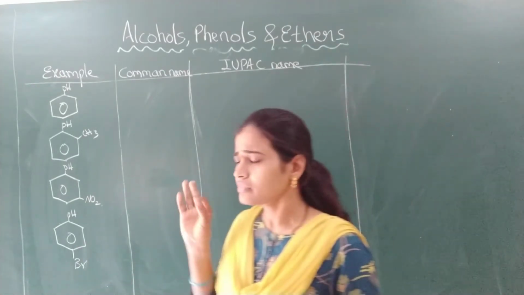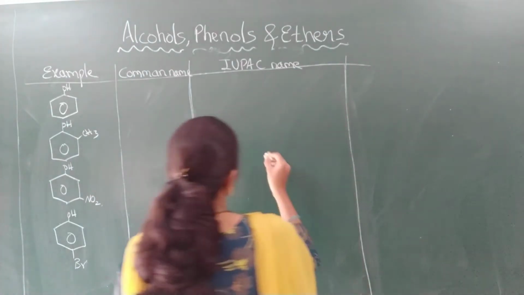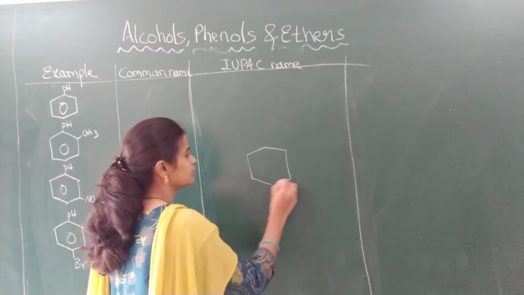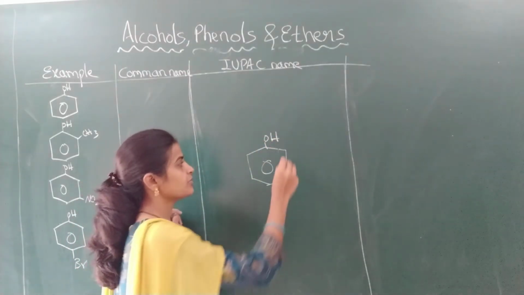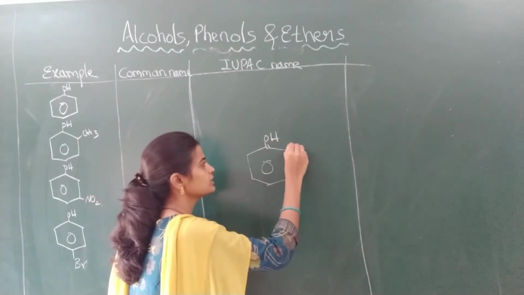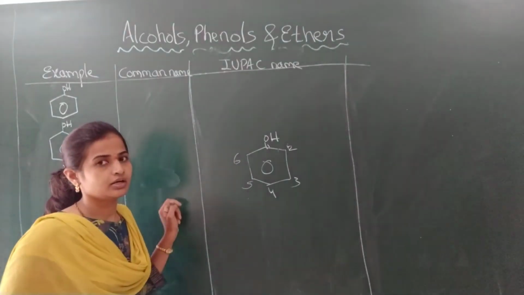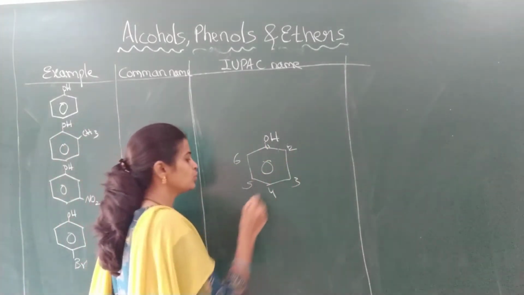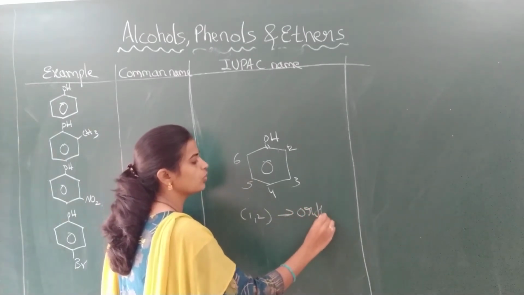Here is one point you should remember. In the common system of naming, this is the phenol, with position numbers 1, 2, 3, 4, 5, 6. While naming in the common system, for 1, 2 position, you have to refer as ortho.